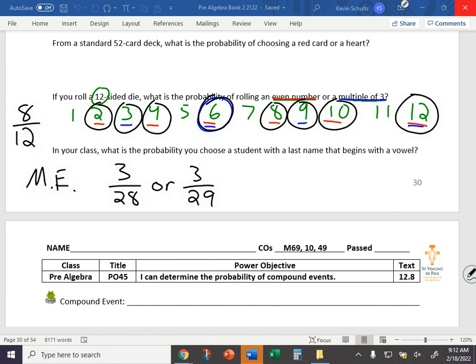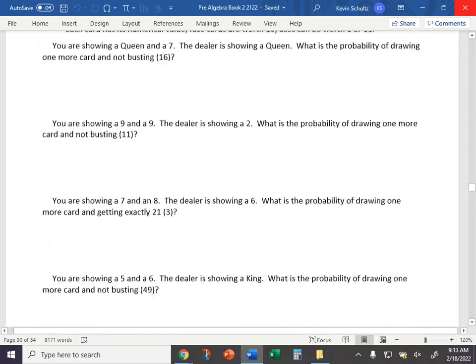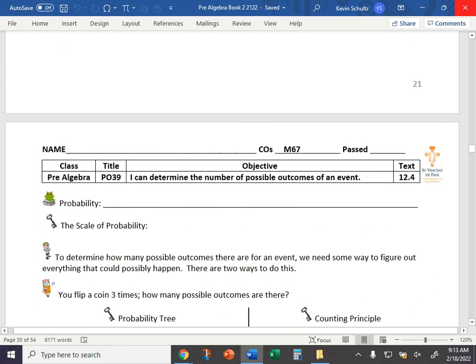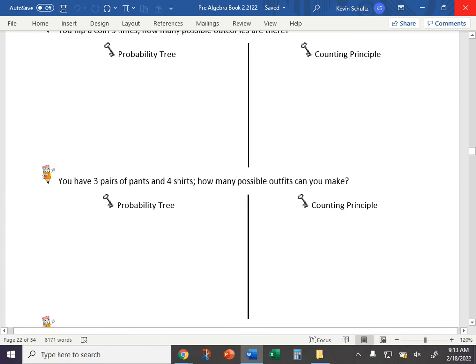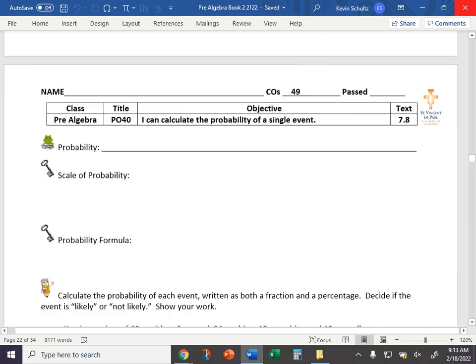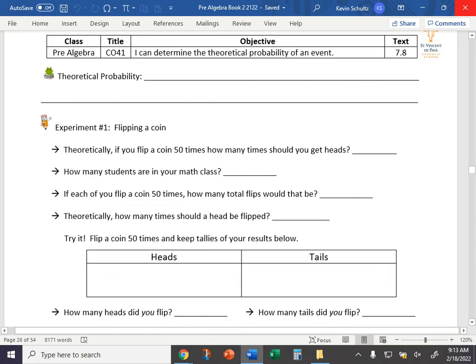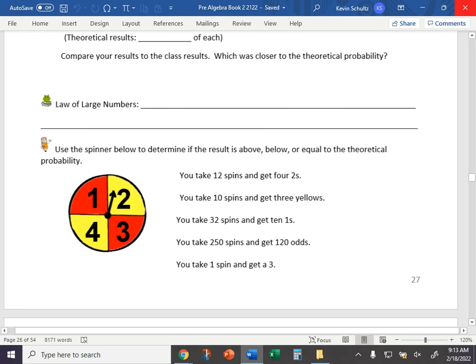Compound probability, we already talked about that. Here's your homework for the weekend. I want you to start making your help sheet. I want you to go through the unit, starting all the way back at CO39, I believe, and write down all these key points: how to make a probability tree, how to do the counting principle, the definition of probability and the formula, what is theoretical probability, what is experimental probability, the law of large numbers. Just go through and write down all those definitions and key points in preparation for making that help sheet.